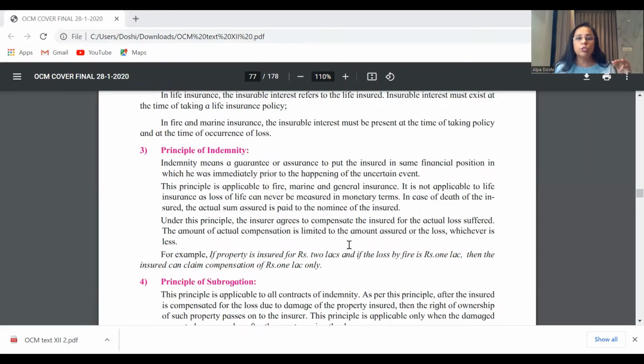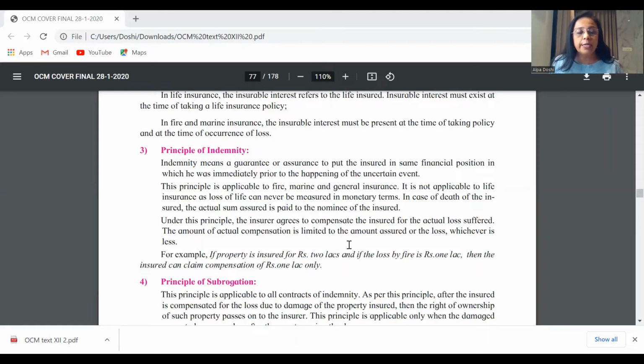We're going to first talk about insurance, meaning under that we say insurance is ruled by certain principles. If these principles are not followed, the contract becomes null and void. The important principle of insurance is the principle of indemnity, which means guarantee or assurance to put the insured in the same financial position as he was prior to the happening of an uncertain event. So this is the meaning.